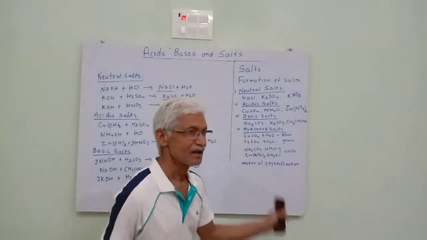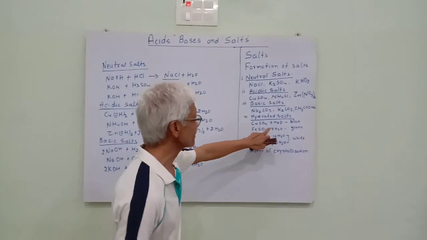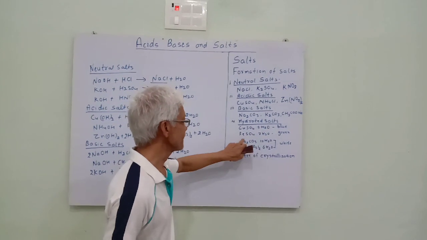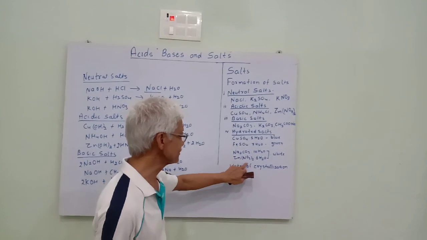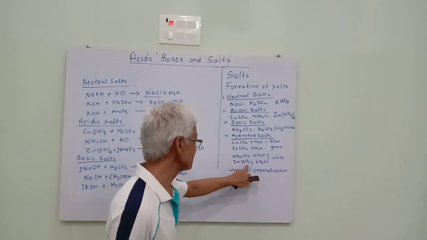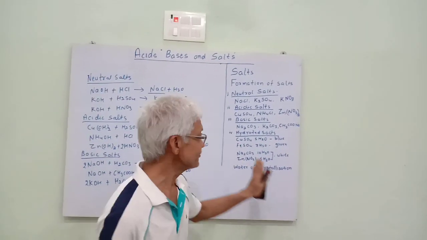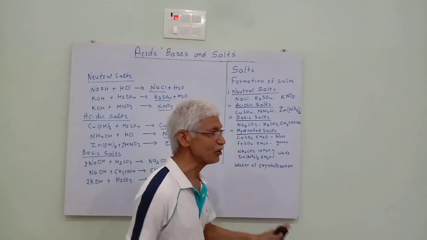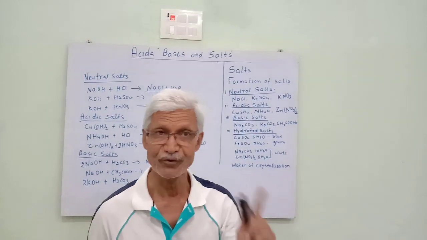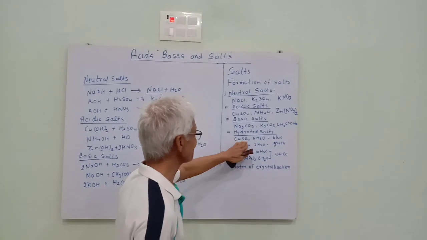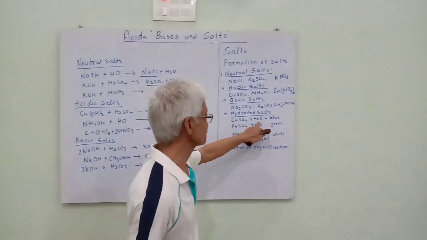Now the salts may be hydrated. Here I have given some examples: copper sulfate pentahydrate, ferrous sulfate heptahydrate, sodium carbonate decahydrate, zinc nitrate hexahydrate. These are the hydrated salts. This means these salts contain a fixed number of water molecules in their crystalline form in the formula unit. Like copper sulfate, it contains 5 H2O, 5 water molecules in its crystal form.